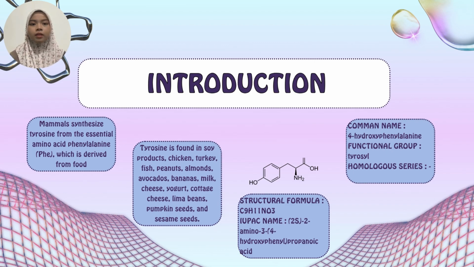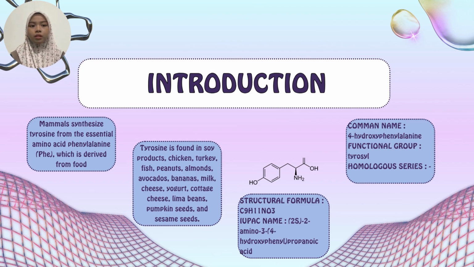First, for the introduction, mammals synthesize tyrosine from the essential amino acid phenylalanine, PHE, which is derived from food. We can find tyrosine in soy products, chicken, turkey, fish, peanut, almond, and avocado.